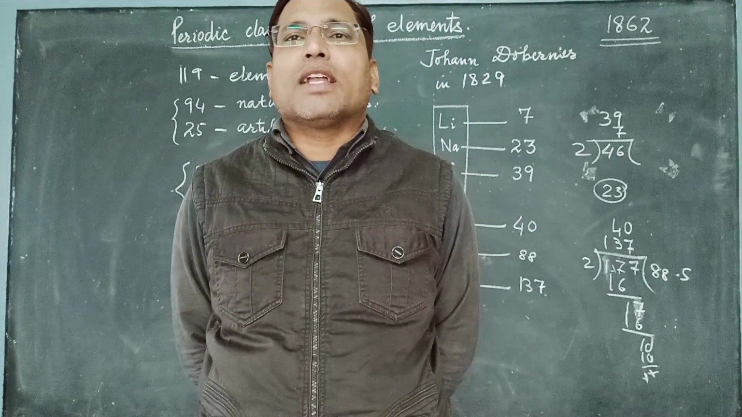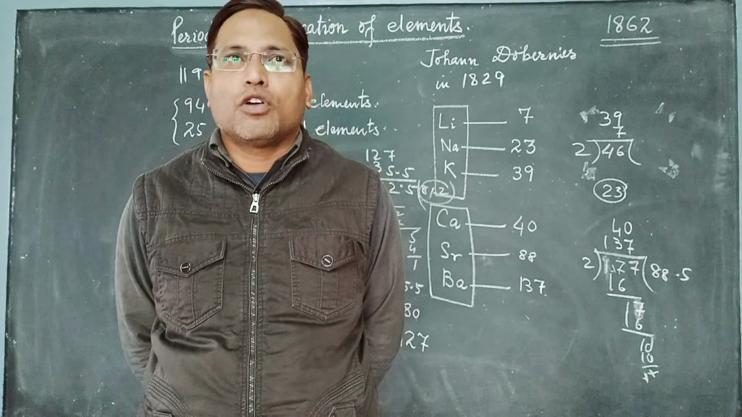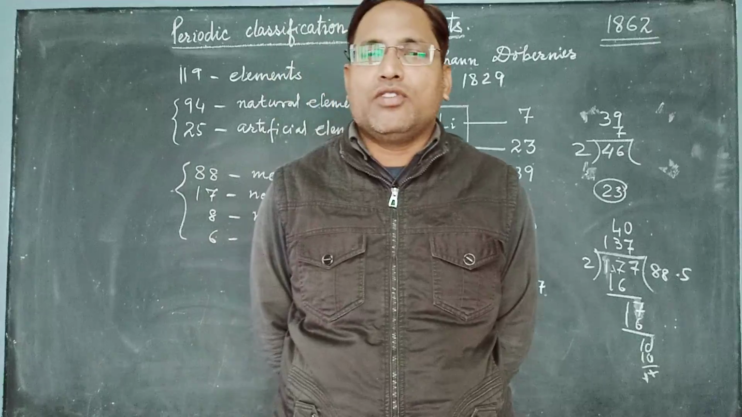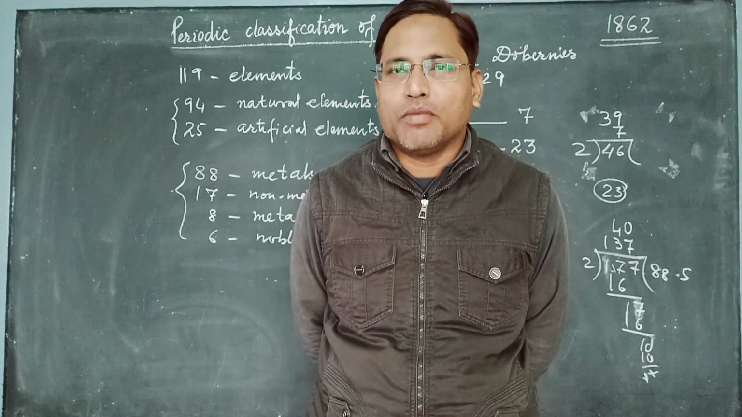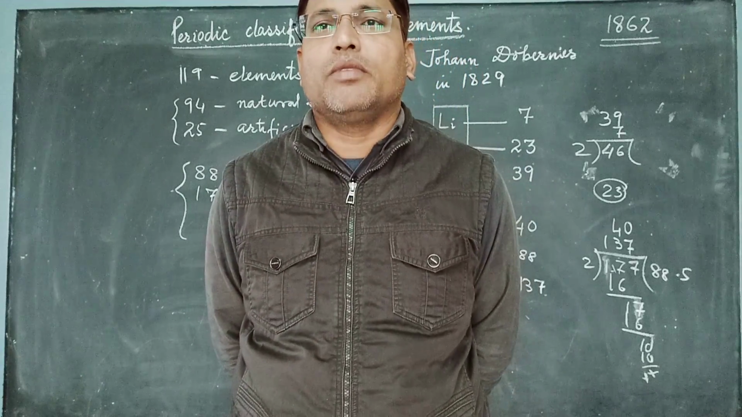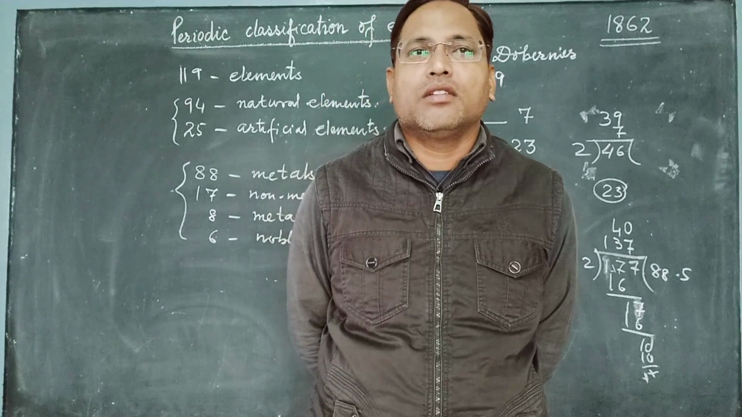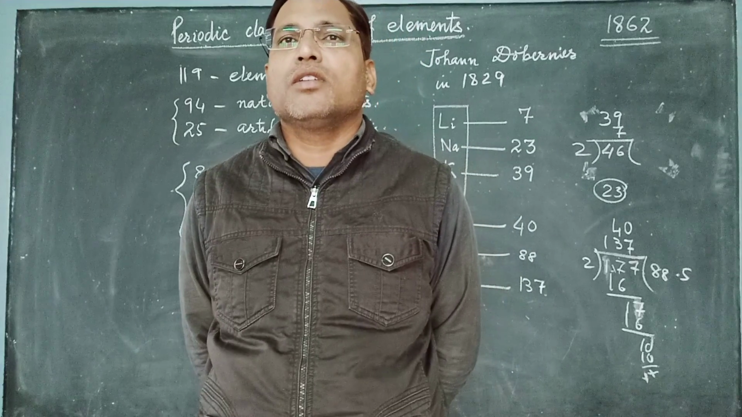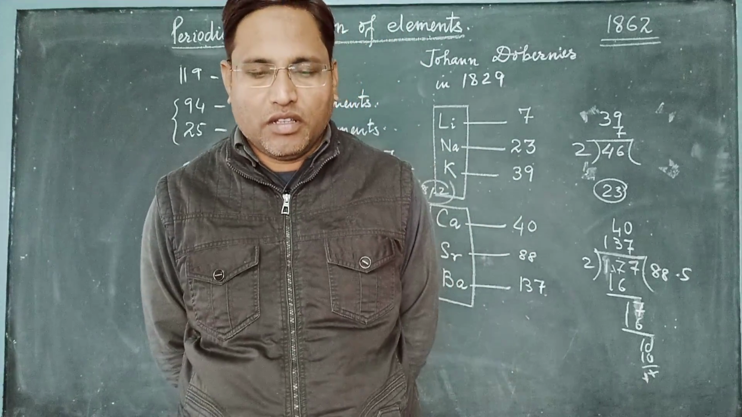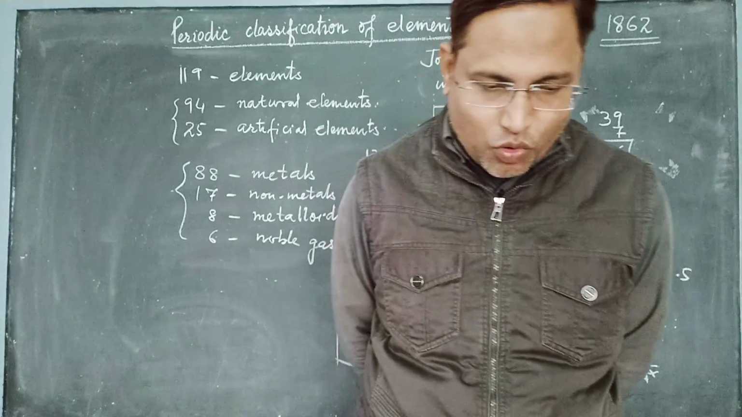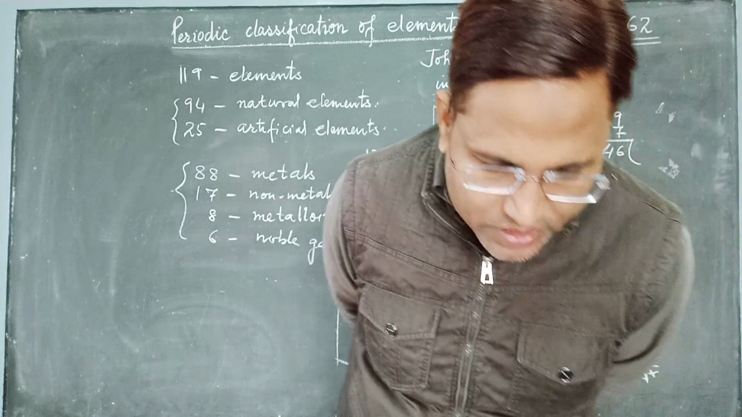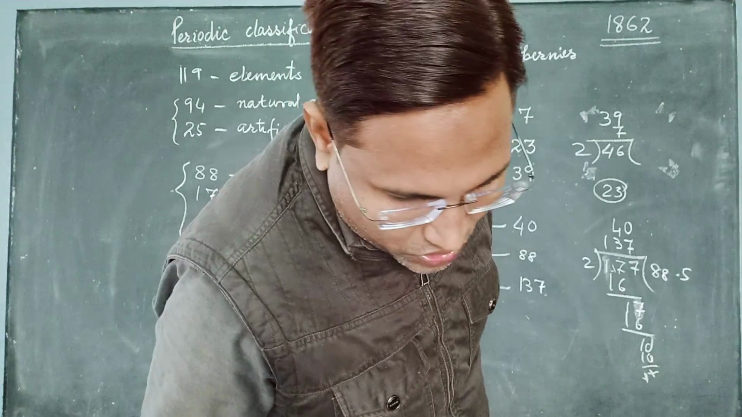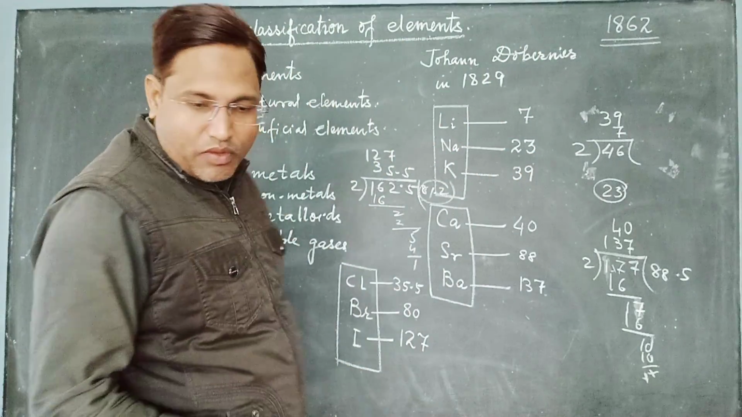So we can say this is one of the limitations of Johann Dobereiner's triads: only 9 elements could be arranged in increasing order of atomic masses, and when more new elements were discovered and people tried to arrange them, they couldn't be arranged the way Dobereiner had told. So his classification was not successful for much time. Then we will see the next part.